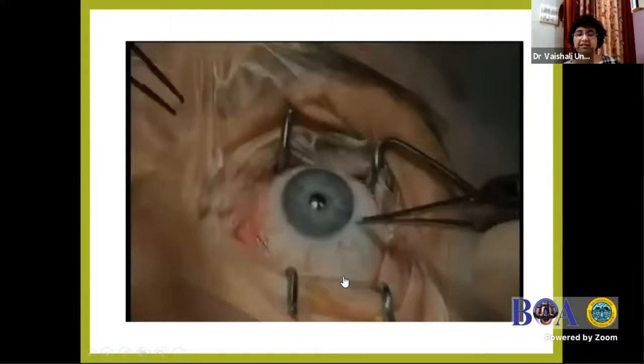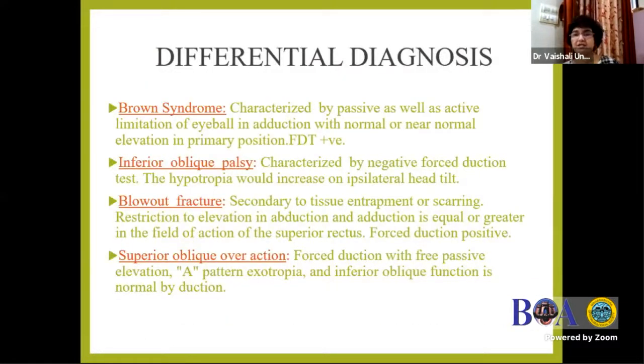The forced duction test is done by holding at the limbus and moving towards the action of the muscles. If there is limitation or you get restricted movements, you label it as forced duction test positive or negative. Again, there is another important test, the force generation test, where the eye is held, but the patient is asked to move in the direction of the muscle, and a tug, if it is present or absent, tells us the power, again to differentiate between the paretic and the restrictive.